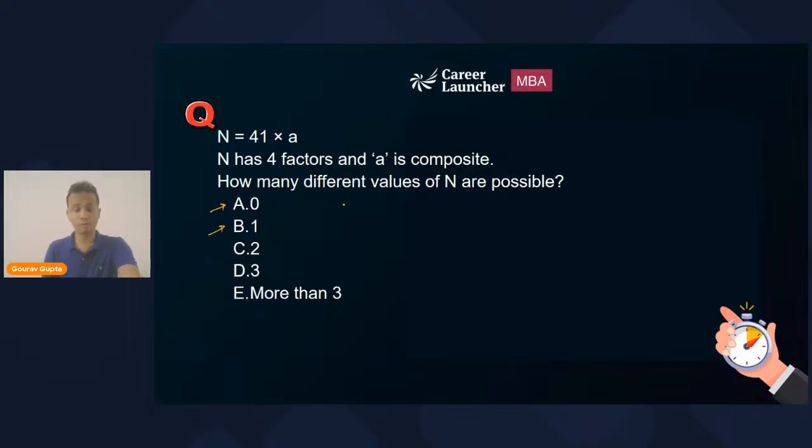So Shubhra, if you're saying option B is the answer, there is one value of n. Can you give me that value of n? Shubhra, can you give me that value of n? Come on.